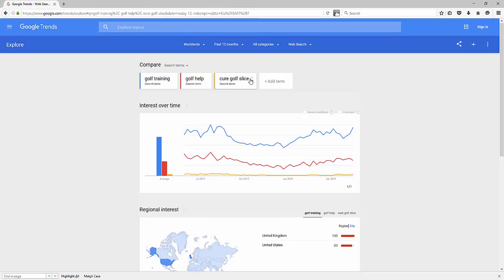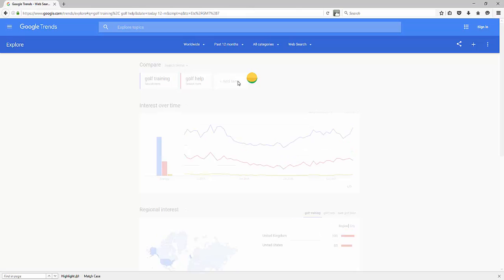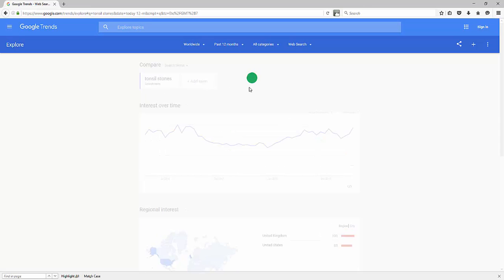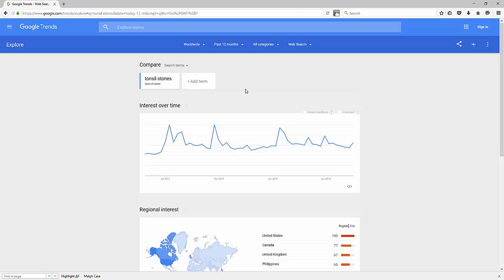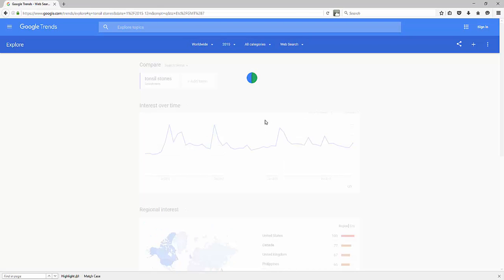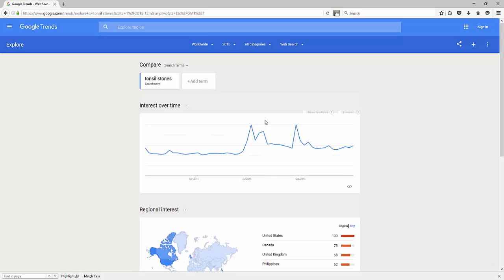Now let's go identify even another niche. Let's say some obscure niche like, let's say, tonsil stones. Tonsil stones, it's a niche market that it's an issue people struggle with, so it's a niche market and they want solutions because they don't want to have surgery. So I'm going to type in the phrase tonsil stones, and I'm curious how it's performed over the last 12 months. Oh, that's interesting. Okay, so now let's look at maybe for all of 2015 and see how this keyword phrase performed. Notice kind of flatline there.